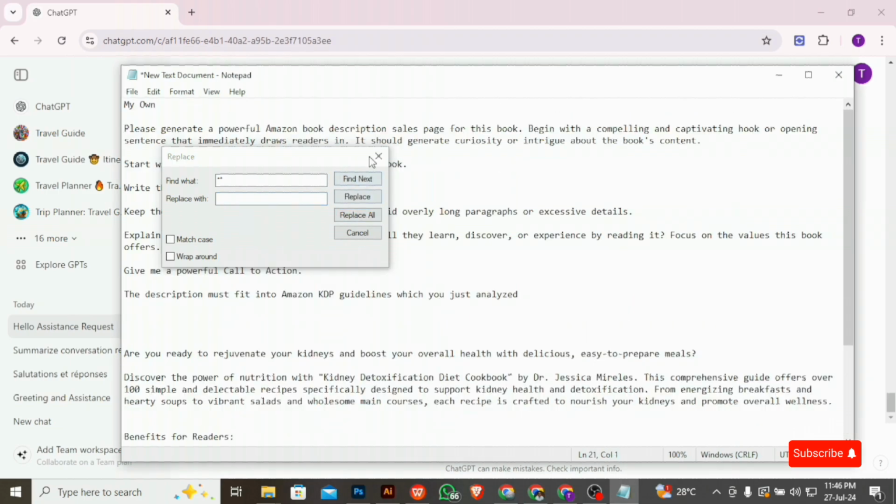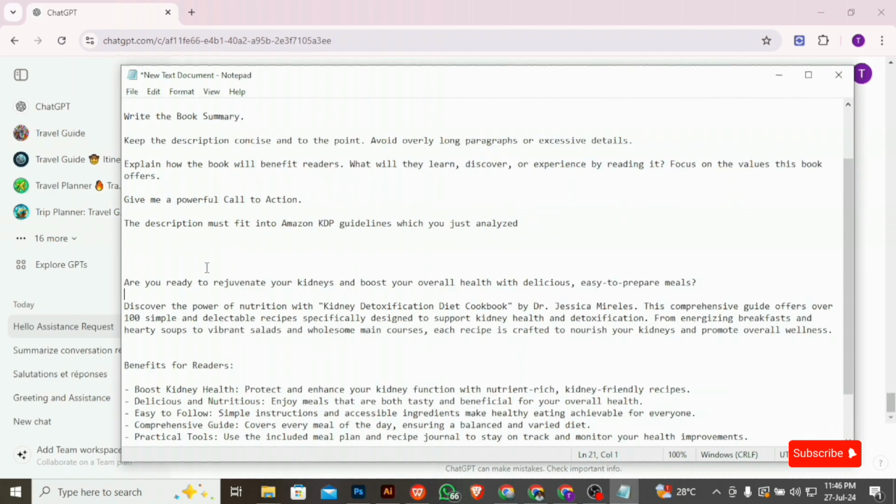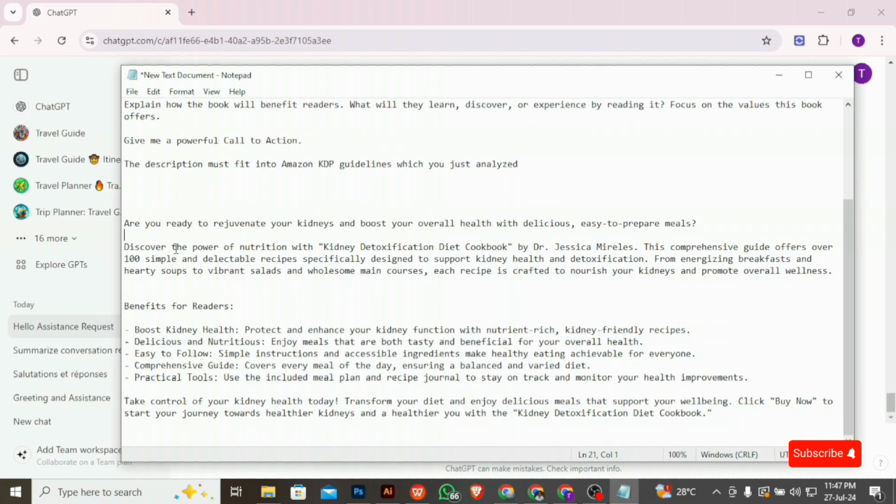Okay, so this is my description for my book. Are you ready to rejuvenate your kidney and boost your overall health with delicious, easy to prepare meals? Discover the power of nutrition with Kidney Detoxification Diet Book by your name. This comprehensive guide offers over 100 simple and delectable recipes specifically designed to support kidney health and detoxification. From energizing breakfasts and hearty soups to vibrant salads and wholesome main courses, each recipe is crafted to nourish your kidneys and promote overall wellness.